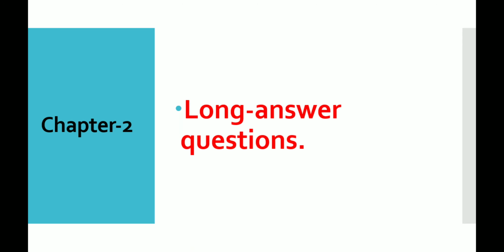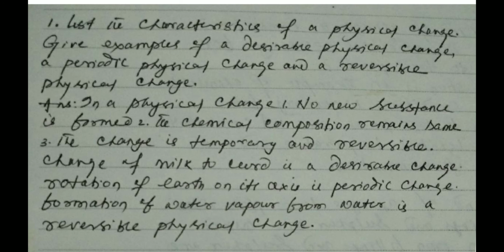Now, the long answer questions related to chapter 2, that is, physical and chemical changes. First question. List the characteristics of a physical change. Give examples of a desirable physical change, a periodic physical change, and a reversible physical change.